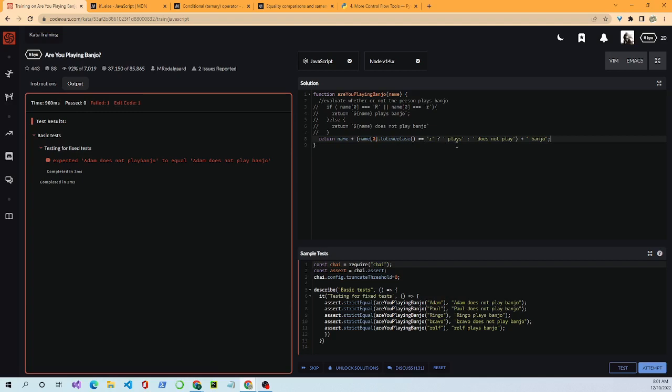Okay, this is our ternary operator. So you have your condition, and this tests it. If it does equal R, return name plus plays. If not, return the name plus does not play banjo.